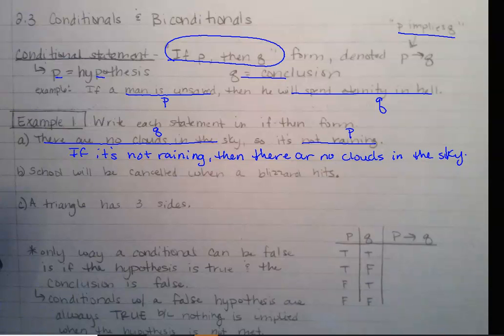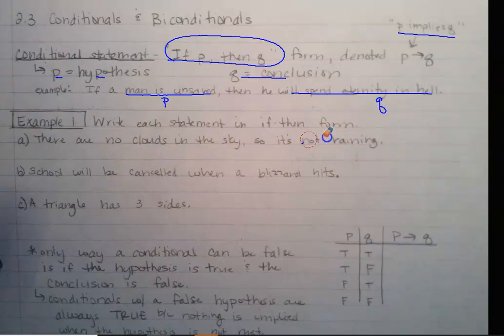Is that true? Can it be cloudy and not be raining? Yeah, but if it's not raining, there will be no clouds in the sky. Oh, wait, no. No, we can't change it to dark clouds. No, we don't get to do that. It's just if and then. So we picked the wrong hypothesis.